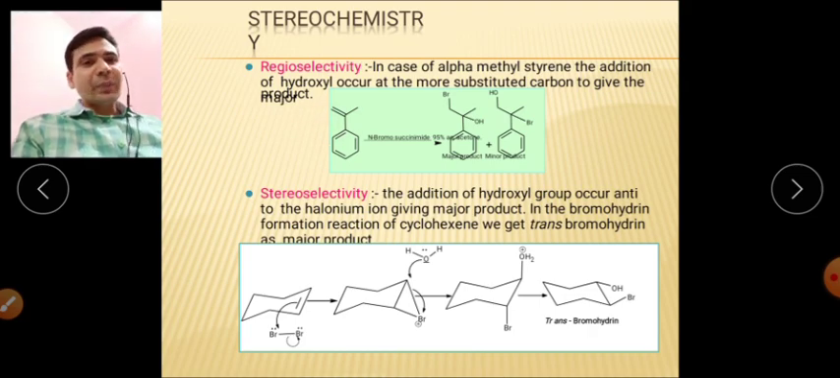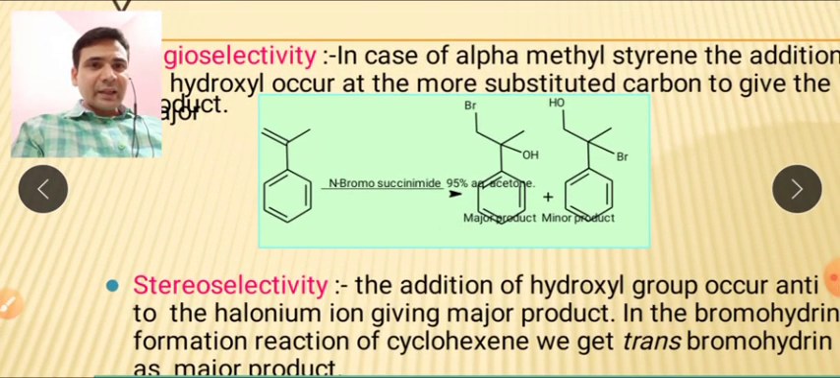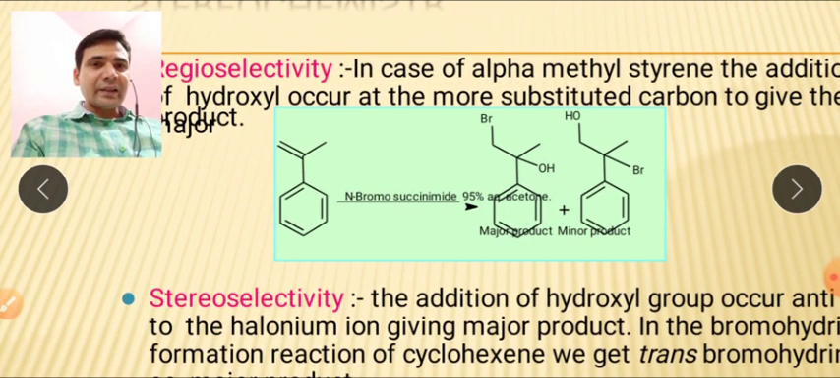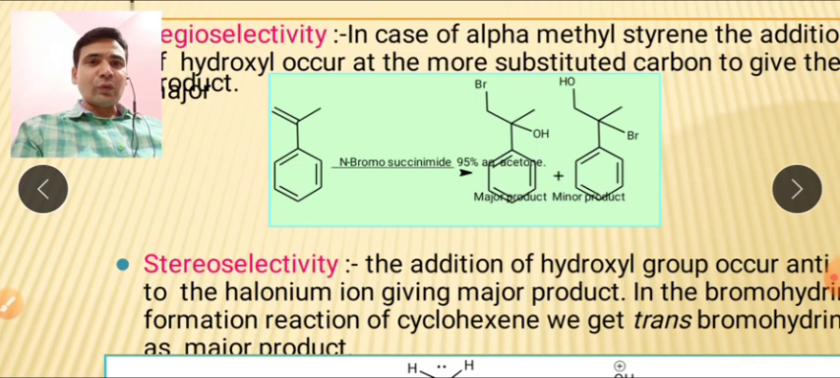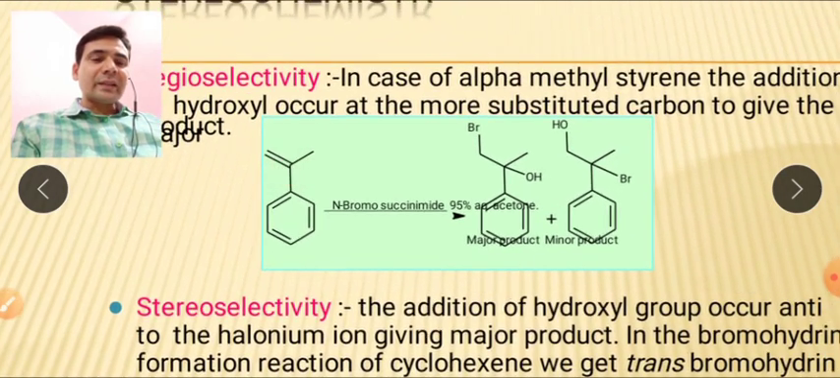Here, when we do the reaction in the presence of N-bromosuccinimide, you can see on the larger scale, this is N-bromosuccinimide. When it is taken, it will first form the cyclic bromonium ion, synthesized on this carbon and this carbon. After this, the nucleophilic attack of the water molecule will take place, and the water molecule will now attack this particular carbon.